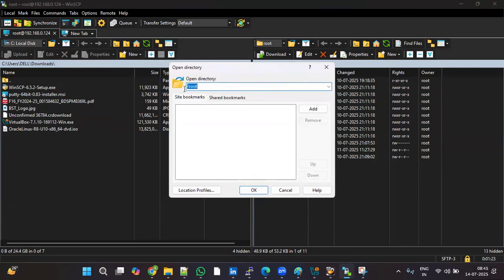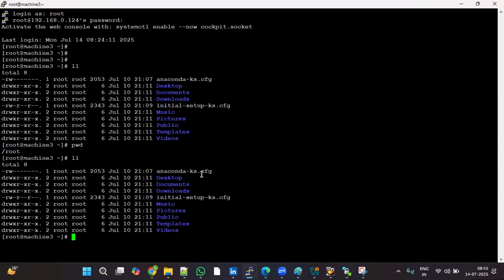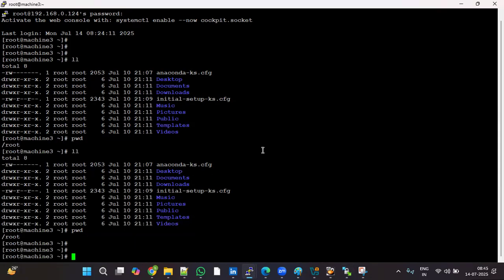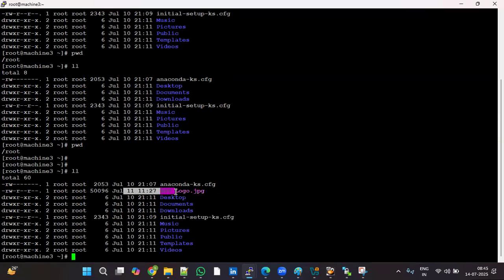We are in /root, the same location in the Linux server. We can see that file. Where we are in pwd, the same location /root, ll. Yes, the file has been transferred.